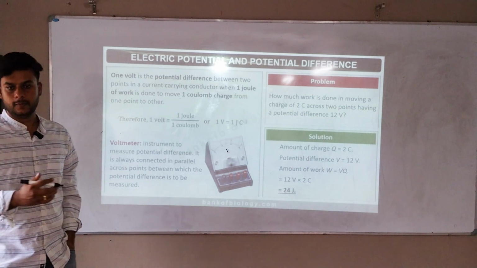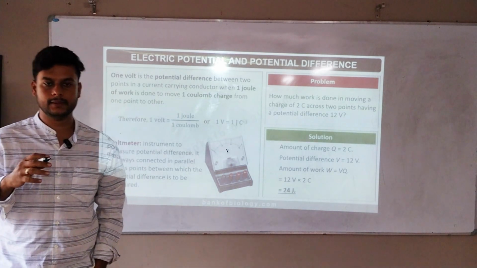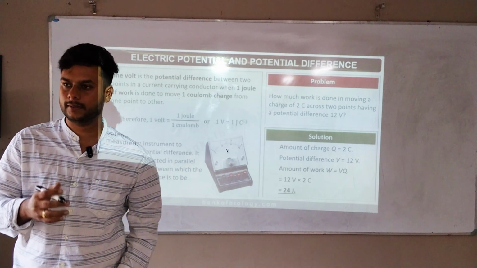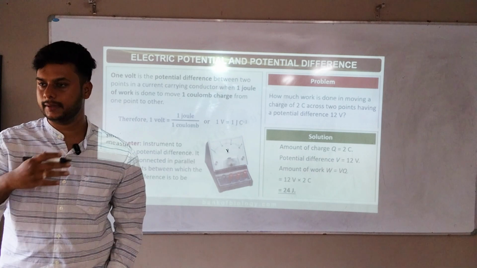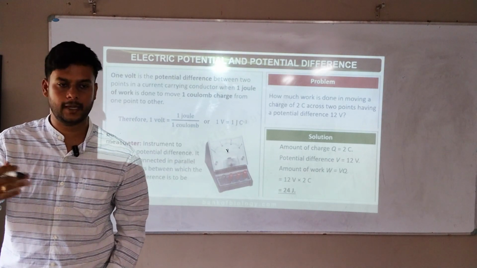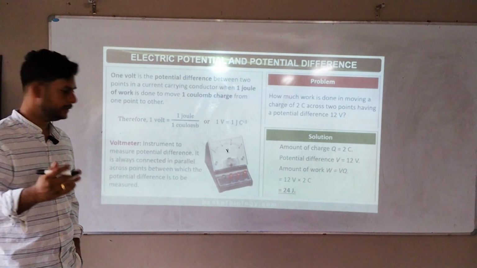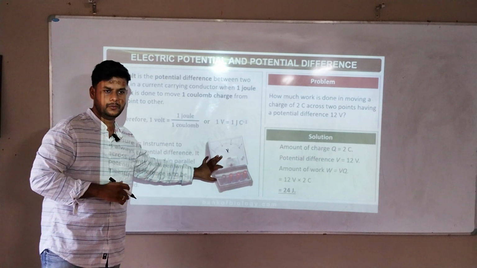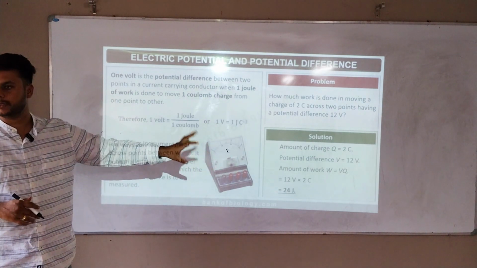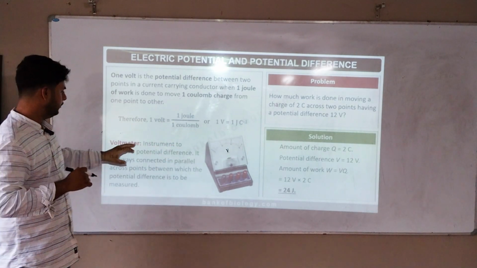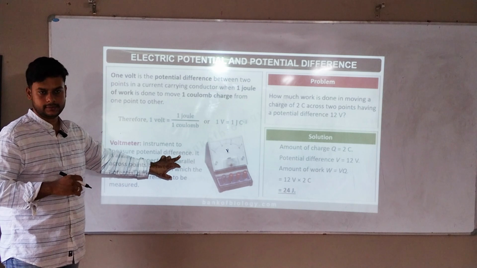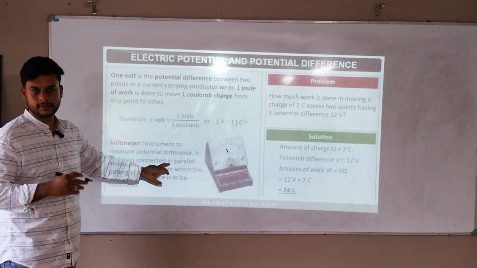That means how much work is done, how much charge is moving, how much work it is doing, that we will understand here. So current is moving from there to here. I said potential difference is continuously happening. To measure that potential difference, we have a device called voltmeter. Voltmeter means directly it is equated to potential difference. If you remember that, it's enough. Instrument to measure potential difference: voltmeter. V for potential, V for voltmeter.